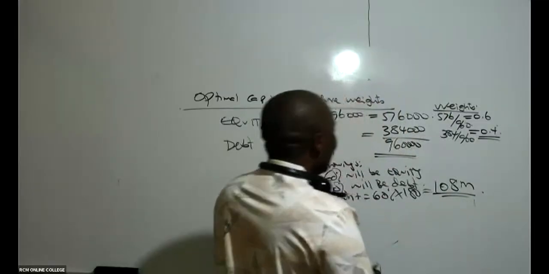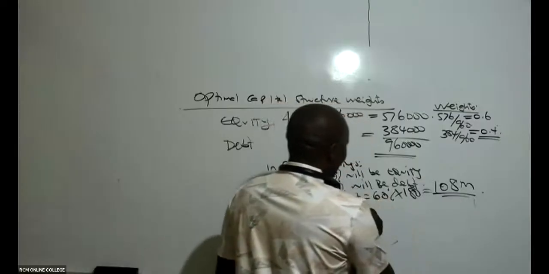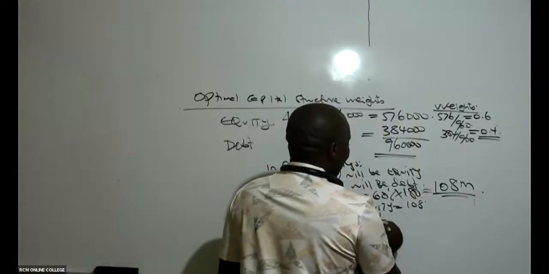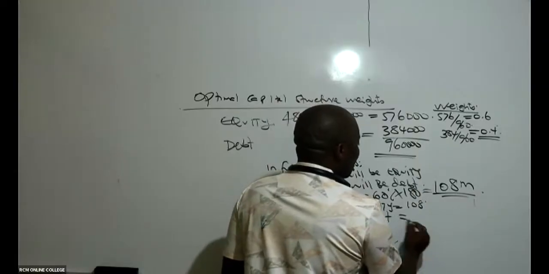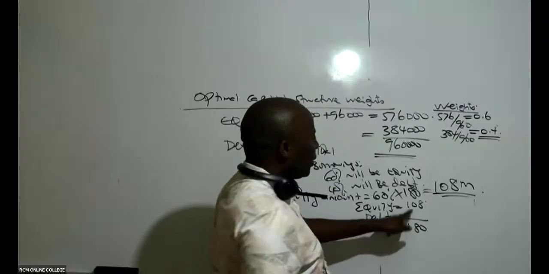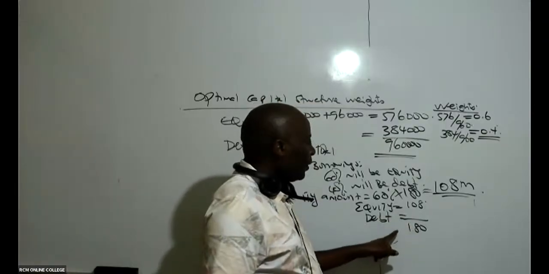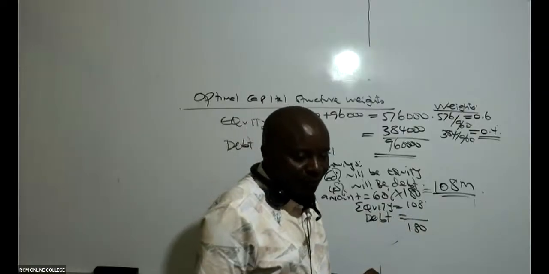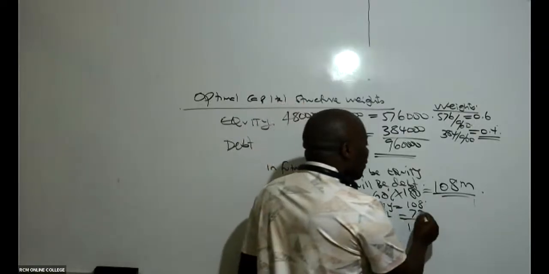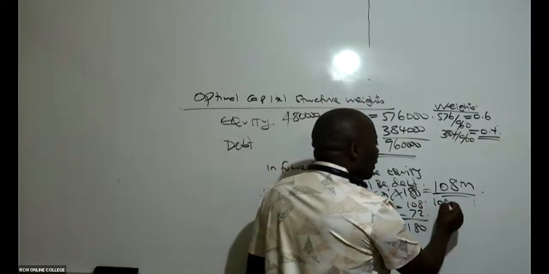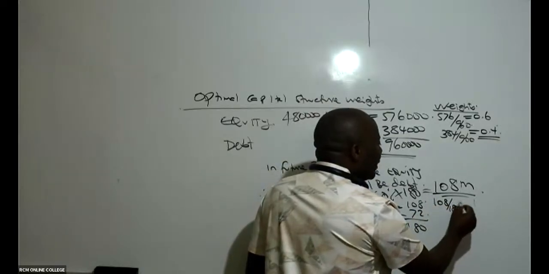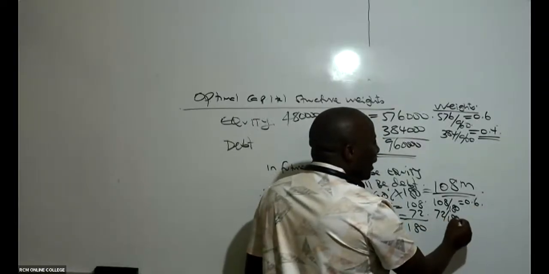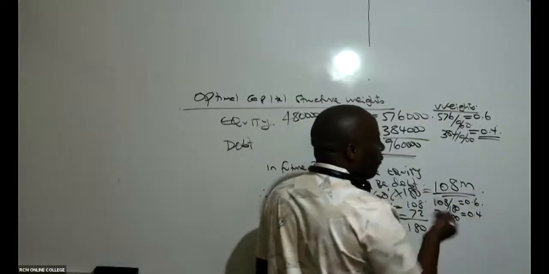For understanding, you have told me equity is 108. So then debt will be, because in total we want to get 180, can you kindly take 180 minus 108? Debt will be how much here? 72. So you see now, even in our future borrowings, if you take 108 divided by 180, this will be 60%. If you take 72 divided by 180, this will be 0.4 or 40%.